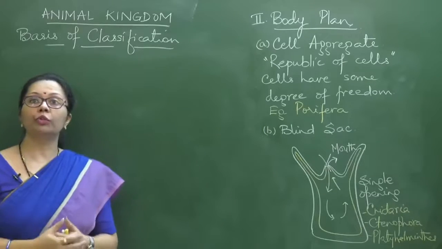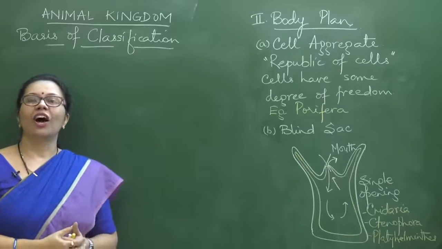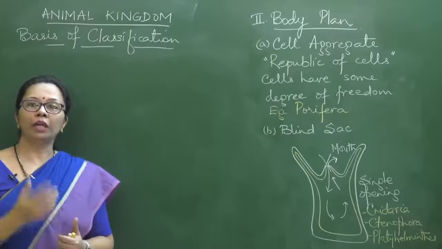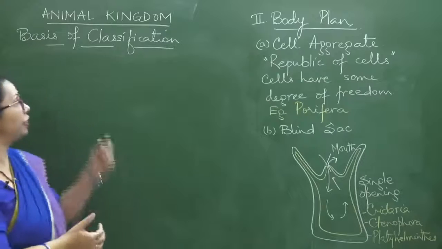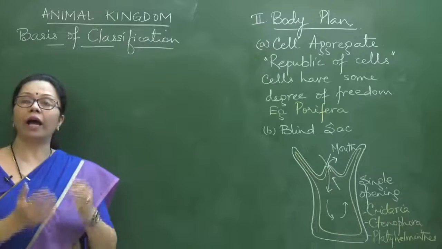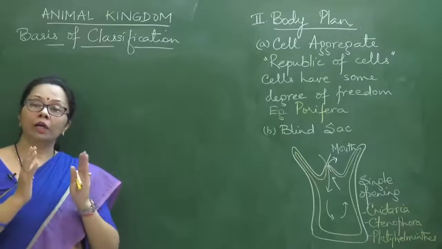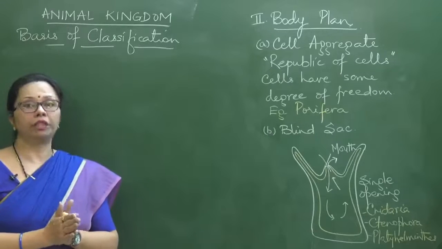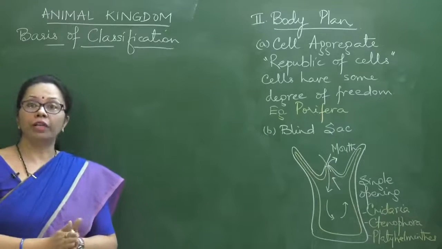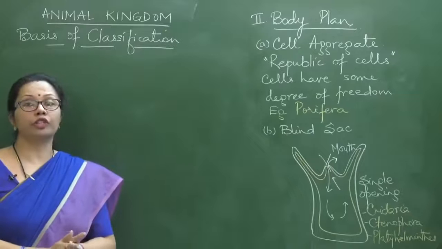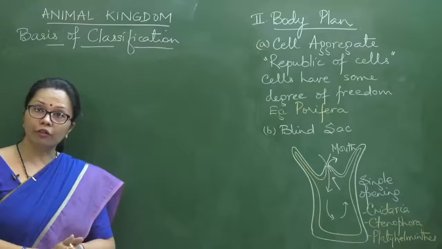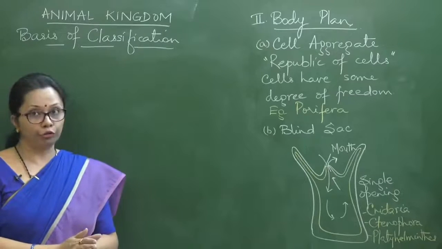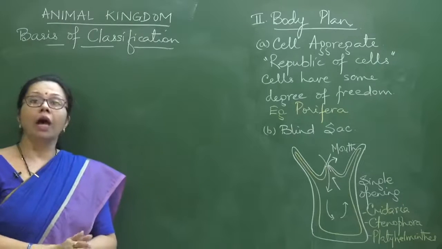For any students who have joined late, let me quickly tell you what we have started with. We have started with the animal kingdom, also called kingdom Metazoa, in which we study multicellular organisms which are eukaryotic, lack a cell wall, and are heterotrophic, that means they are consumers, right?